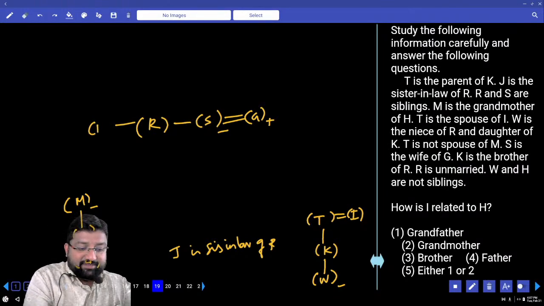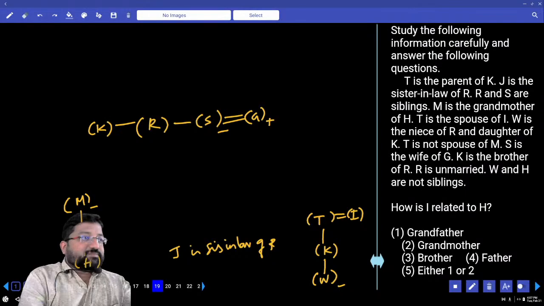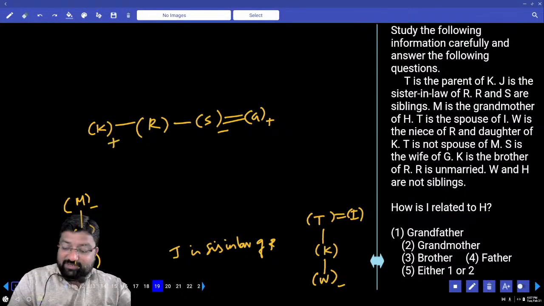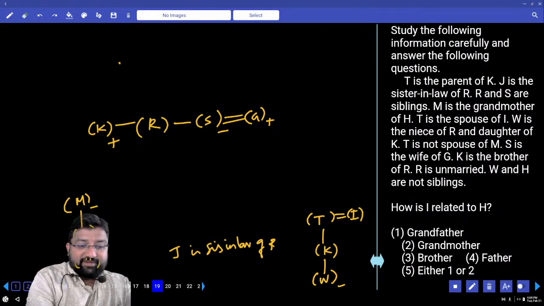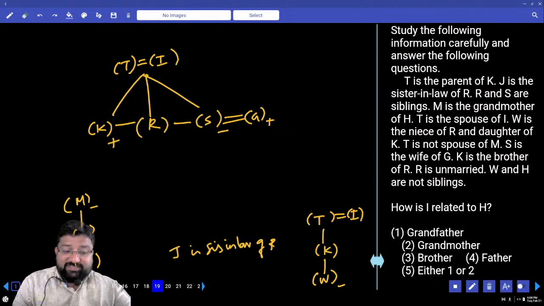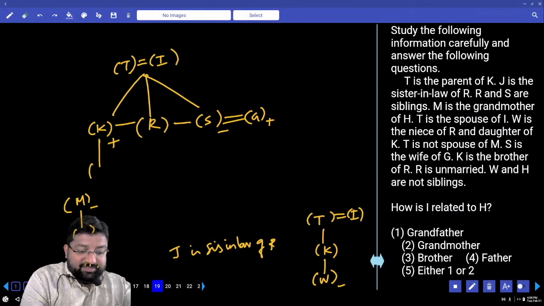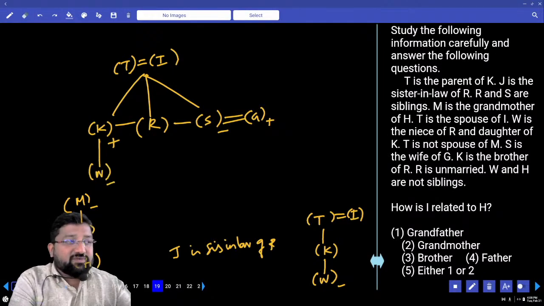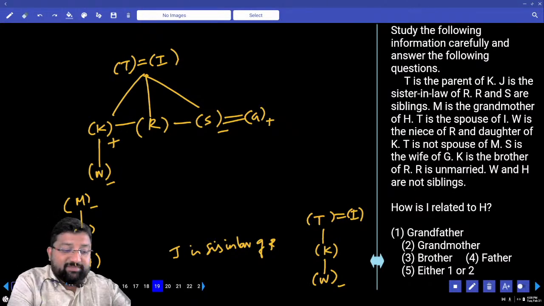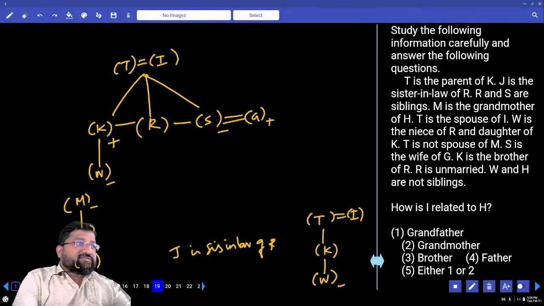Next, K is the brother of R. K is the brother of R, brother. And R is unmarried. Who are the parents of K? T and I. So these are the parents of these three people. Yes or no? R is unmarried. K, W is the daughter. Right? Next, W and H are not siblings.